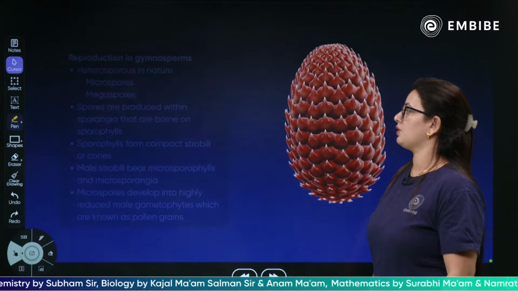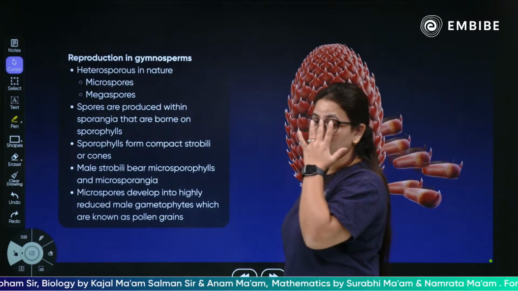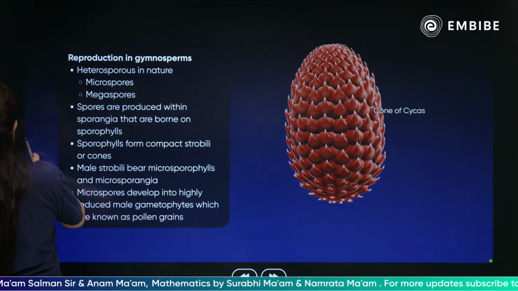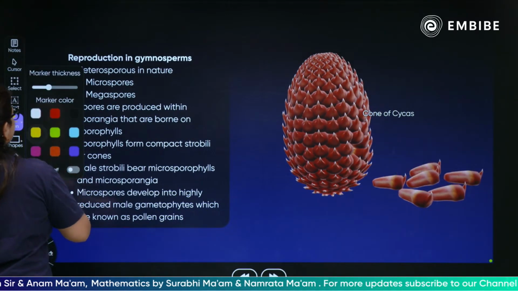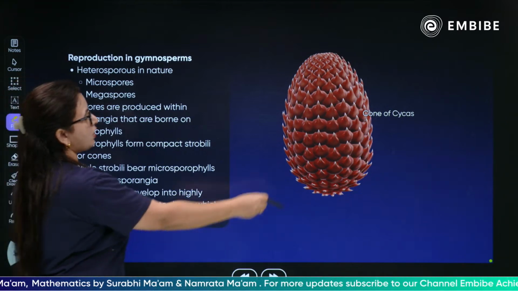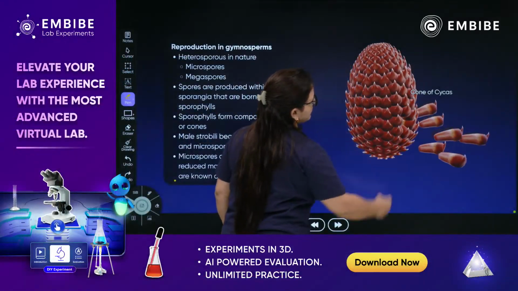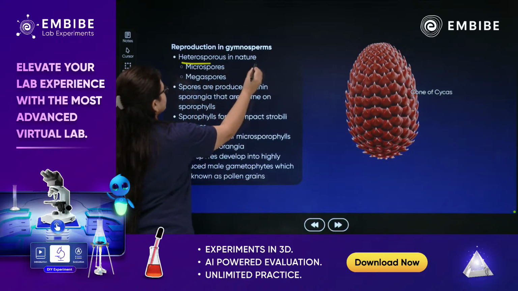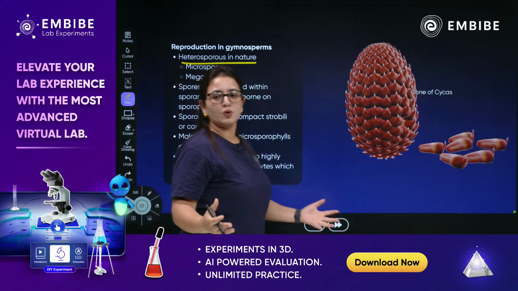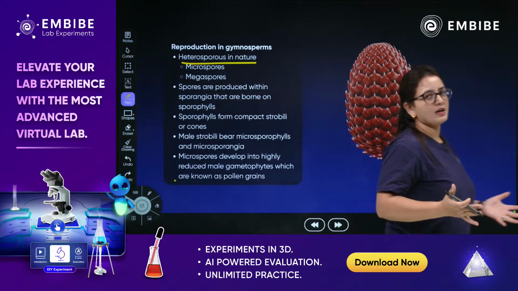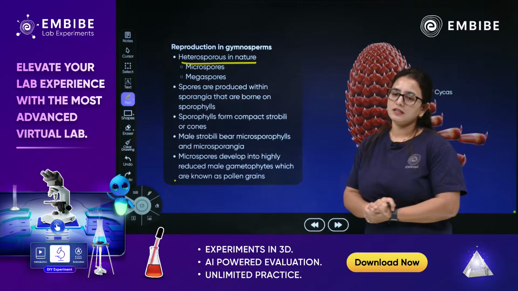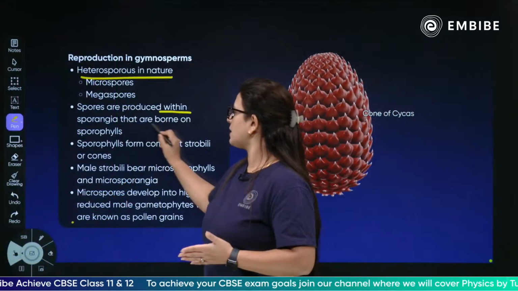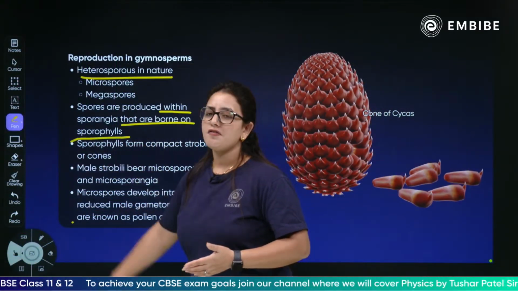Moving forward, talking more about the Gymnosperms, let's talk about reproduction. So children, this is what I was talking about. These are the cones. This is how a cone looks. This is a cone of a cycas. Talking about reproduction, they are heterosporous in nature. You know heterospory, homospory. What is heterospory? There is a microspore and there is a megaspore. The spores are produced within the sporangia and are borne on the sporophylls.